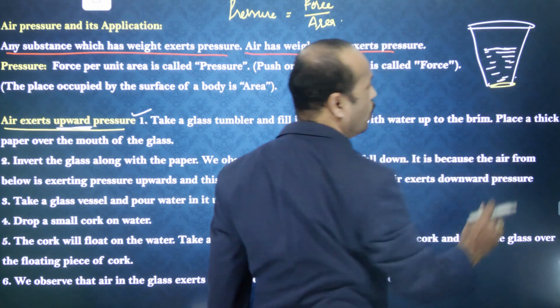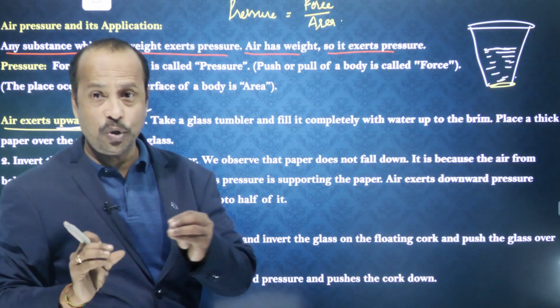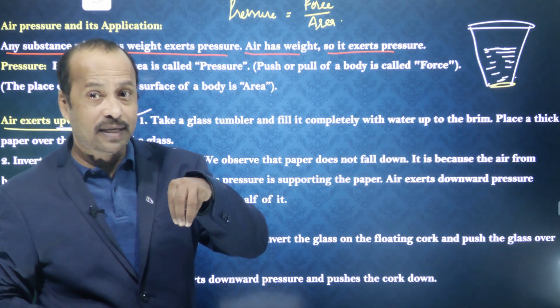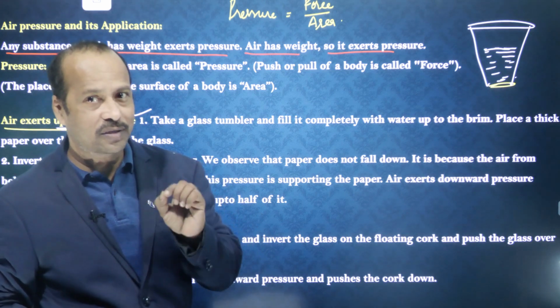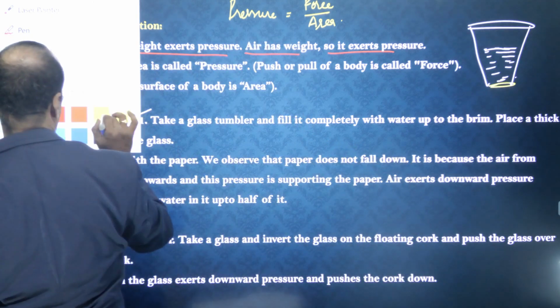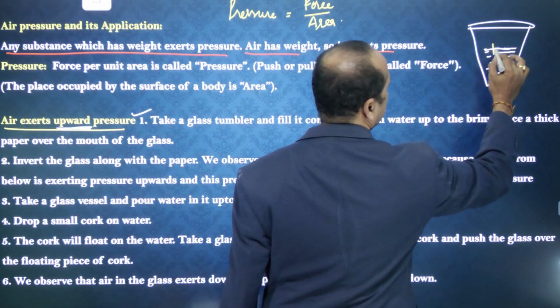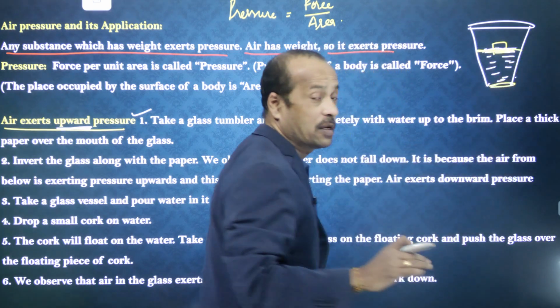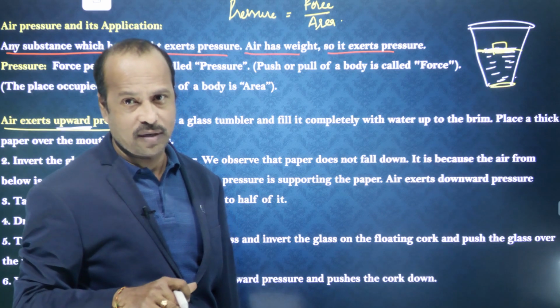Okay, and now take one small cork, which is made of rubber and does not sink in the water. Rubber material does not sink. So take some cork. Here I am placing some cork. This is a cork. What happens is that this cork will be floating on the water. It floats on the water, correct?